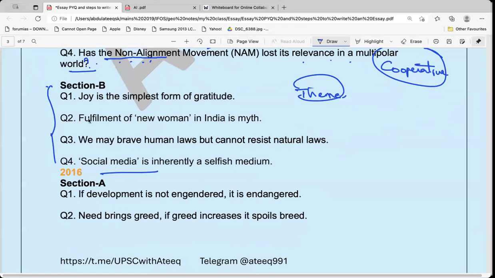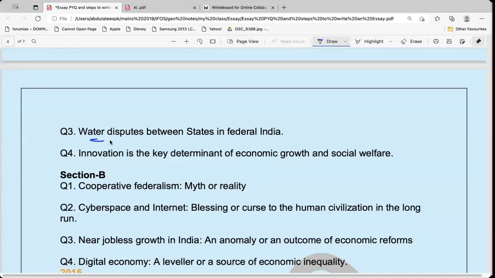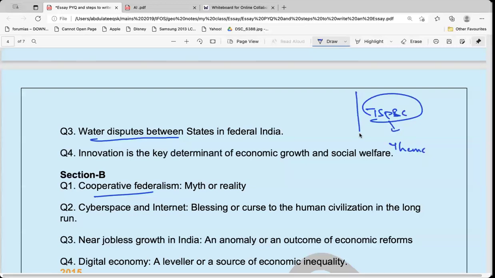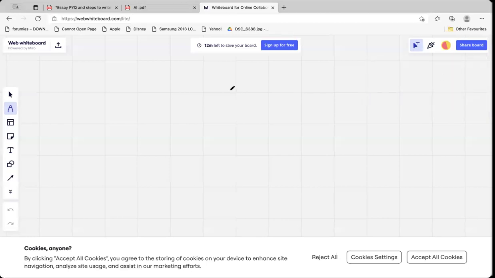Social media, and like water disputes. Water disputes is so much in the news, so they will ask such kinds of theme-based questions. For the TSPSC, primarily they will ask theme-based, because this is the first time they are going to conduct the exam. They will not go deeper. They will not touch the deeper aspects of the essay. So this is the point that we need to know. So here I'm trying to tell you.